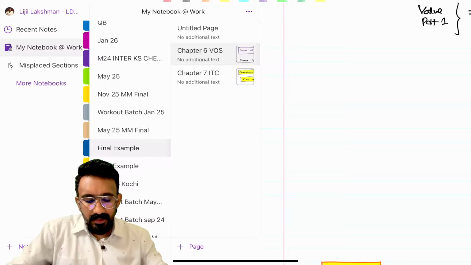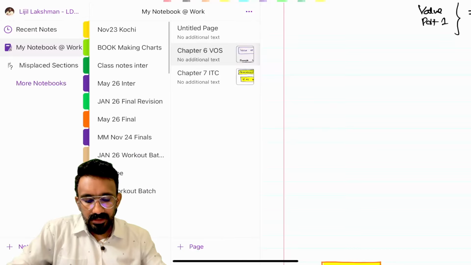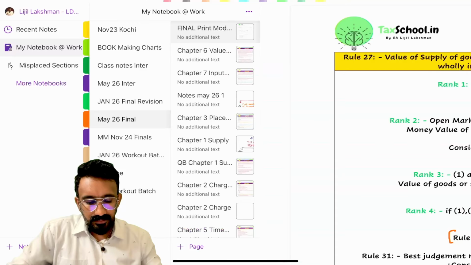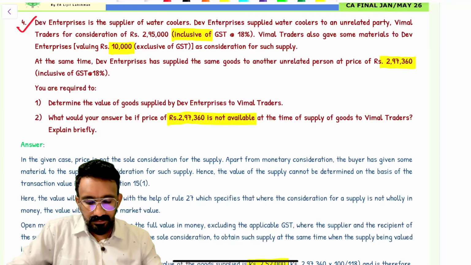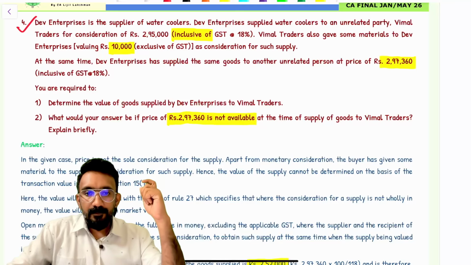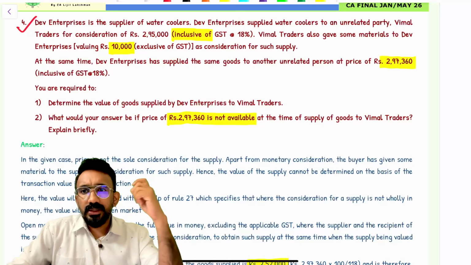If this is clear to all of you, you can just put a yes on the chat box so I can take you through a question. Look at the question here.